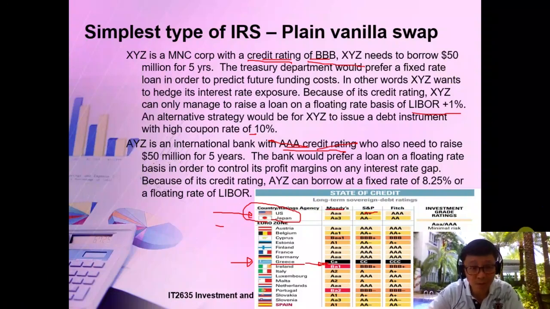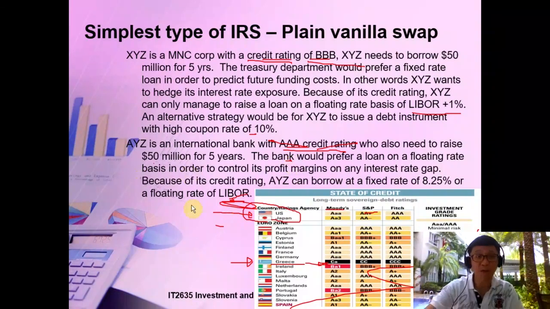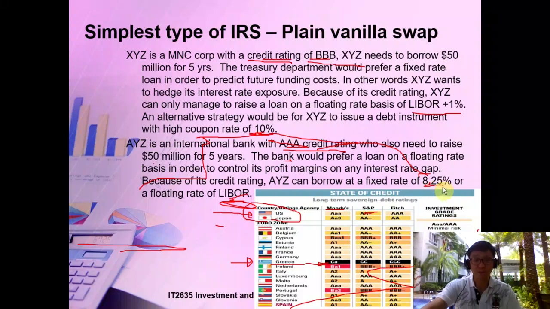Sorry, I couldn't see my cursor. It's actually LIBOR, versus this LIBOR plus one. And even the fixed rate is lower for a triple A. You can see that this triple B is at 10%, whereas if you are a triple A company, you get a lower fixed interest rate, 8.2%.